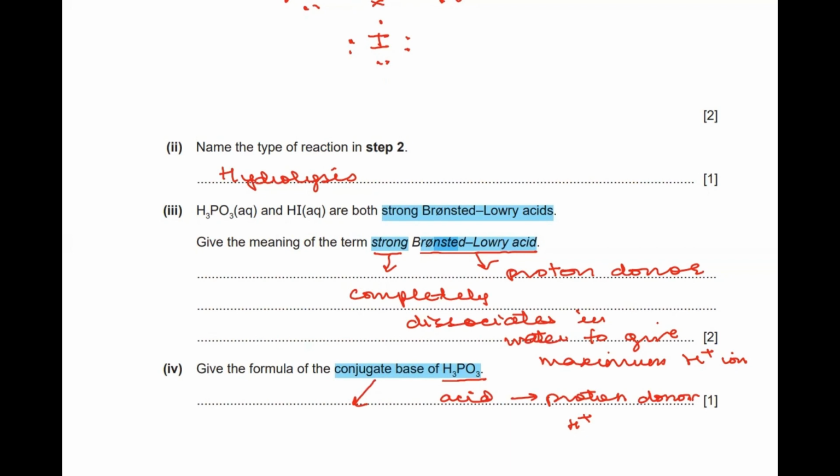So my conjugate base for H3PO3 will be H2PO3 with a negative charge, because we have to balance out. Previously there were three H positive ions, so there was no charge overall; now there is one hydrogen ion less, so we have to balance the charge by putting a negative charge overall, right?